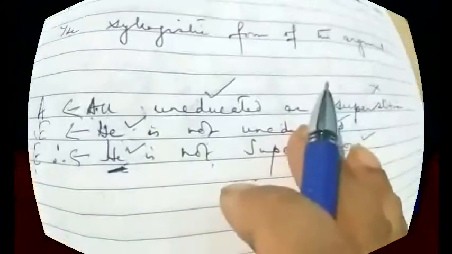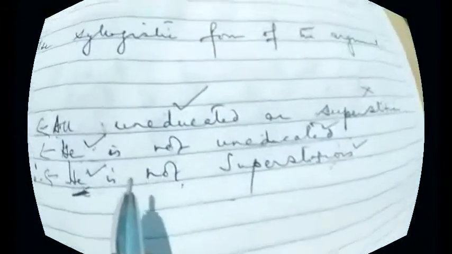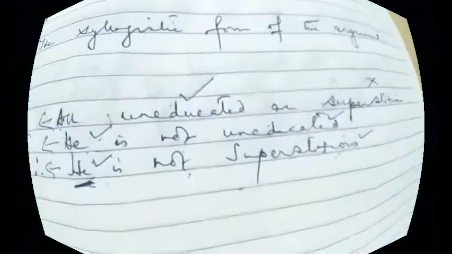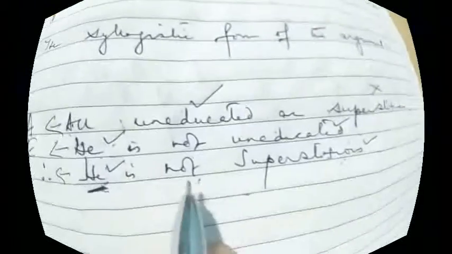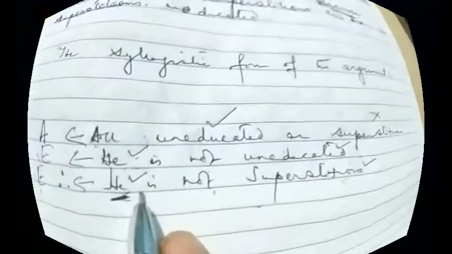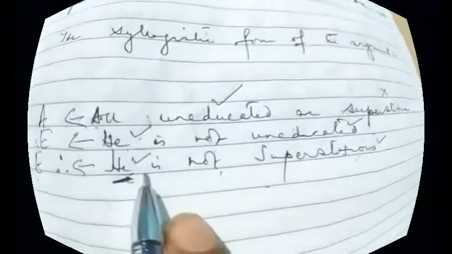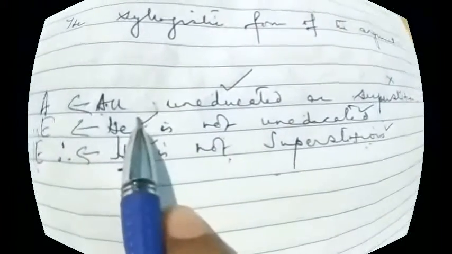So we have to move towards the next rule. The next rule is that any term which is there in the conclusion cannot be distributed unless it is distributed in the premises. If it happens with the minor term, then it will be illicit minor, and if it happens with the major term, then it will be illicit major. So we can see he, the minor term, is distributed in the conclusion as well as in the premise.